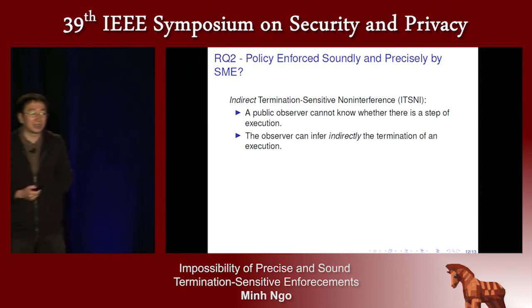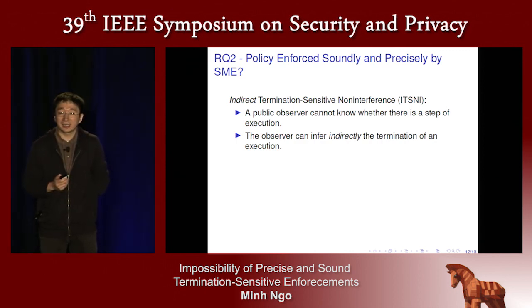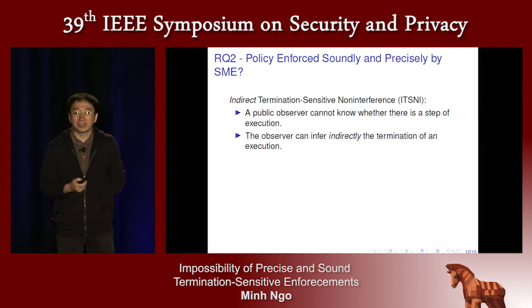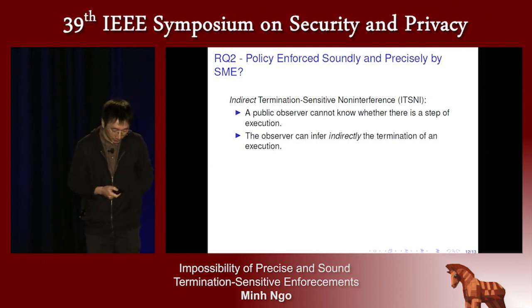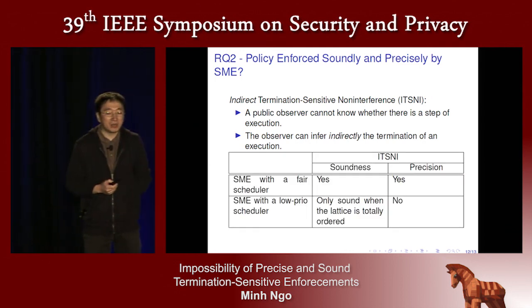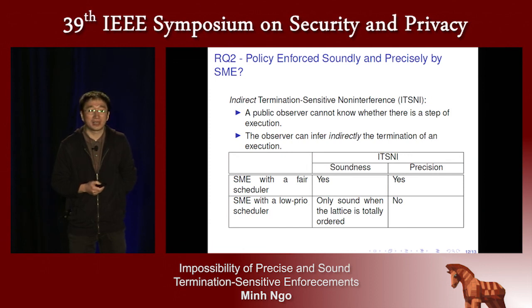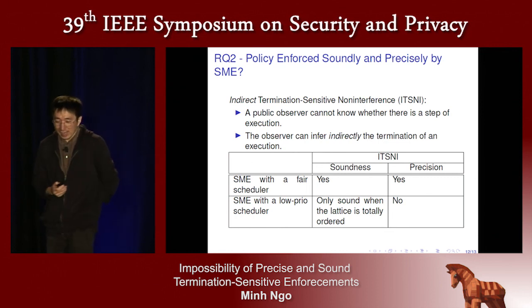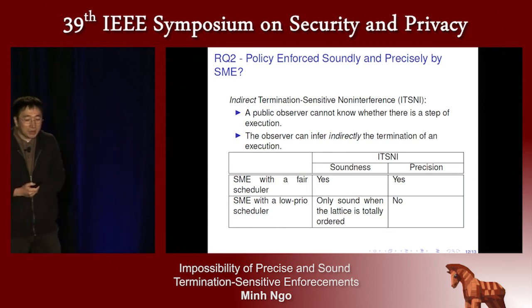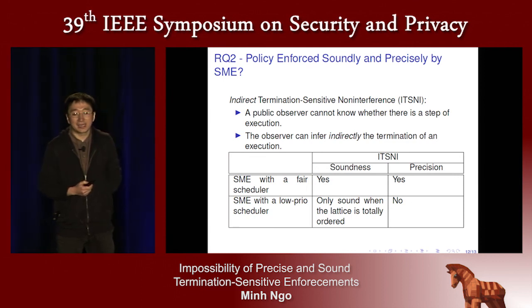For example, if this observer does not see any event visible to him, then he can infer that the execution terminates. We prove that SME with a fair scheduler, meaning that all local executions have a chance to execute, can enforce ITSNI soundly and precisely. And SME with a low-priority scheduler, as presented in 2010, only enforces ITSNI soundly when the security lattice is totally ordered. SME with a low-priority scheduler actually does not enforce ITSNI precisely.